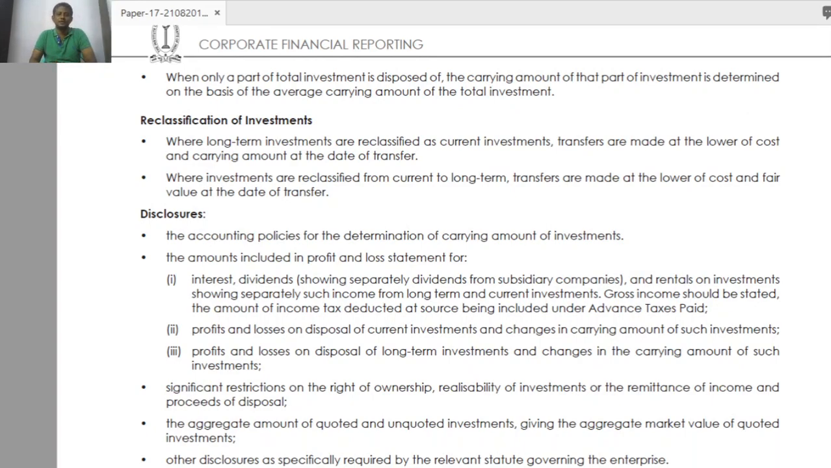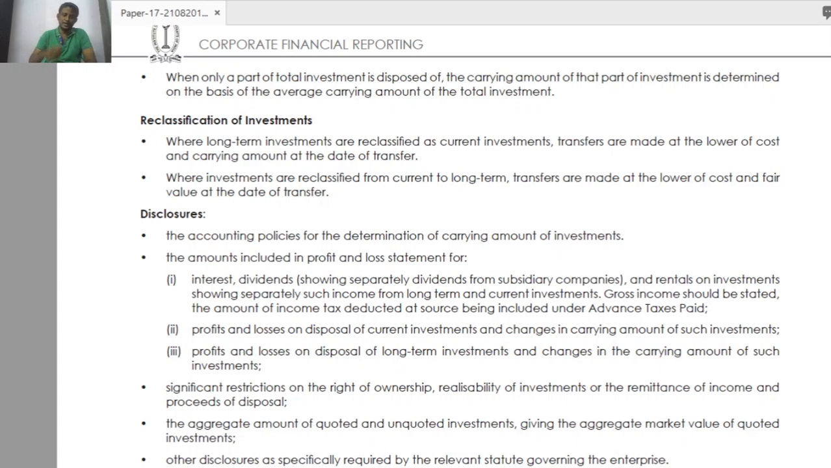So the next thing is reclassification of investment. What is this reclassification of investment? Suppose the company initially intends to hold that share for within 1 year. They want to make immediate profits. They want to make speculation profit. They want to sell that share within 1 year. That is their intention. But after that they changed their intention.